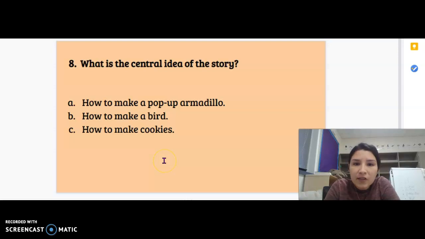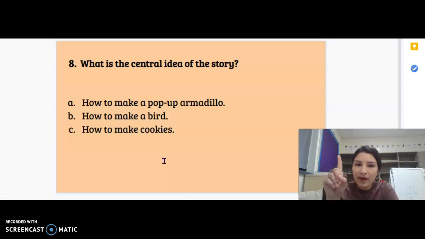All right, let's talk about question 8. What is the central idea of the story? Remember, central idea is what the story is mostly about. Is it A, how to make a pop-up armadillo? B, how to make a bird? Or C, how to make cookies? Give you a moment to think about it. So number 8, what is the central idea of the story?